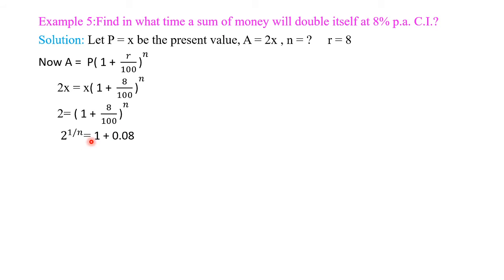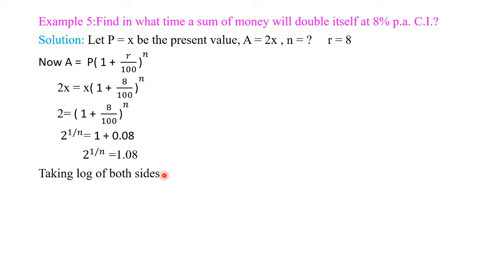After solving this, the N goes to the left side, becomes 2 raised to 1 by N is equal to 1 plus 0.08. Therefore, we get 2 raised to 1 by N is equal to 1.08.